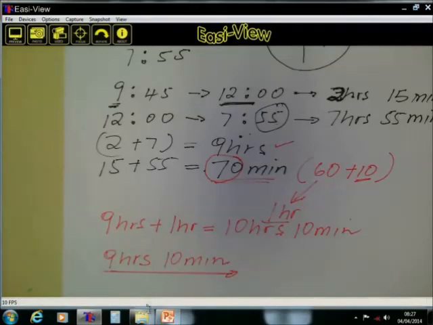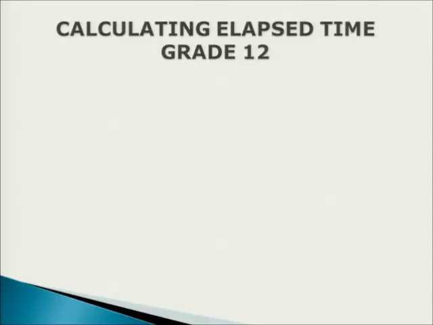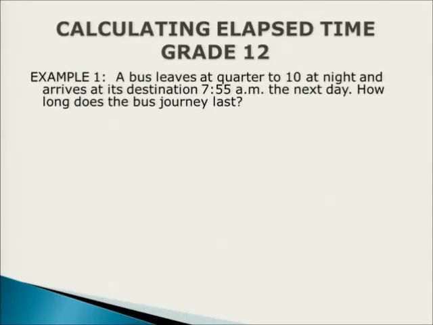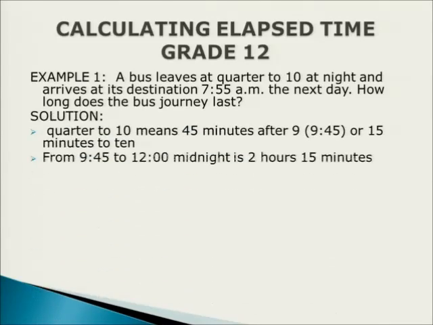Let's recap again what we just did and look if we are on the right track. That was the example. A bus leaves at 9:45 at night and arrives at its destination 7:55 a.m. the next day. How long does the bus journey last? So we did that. Then the second one, was it correct?